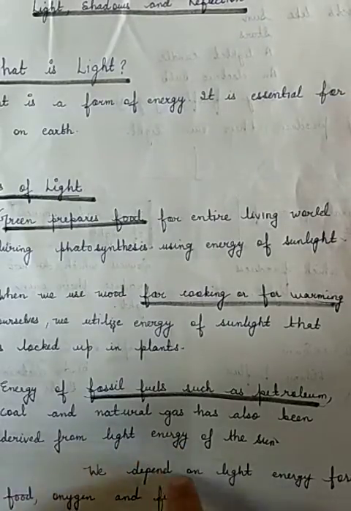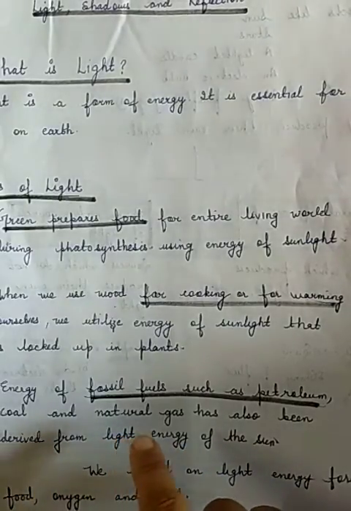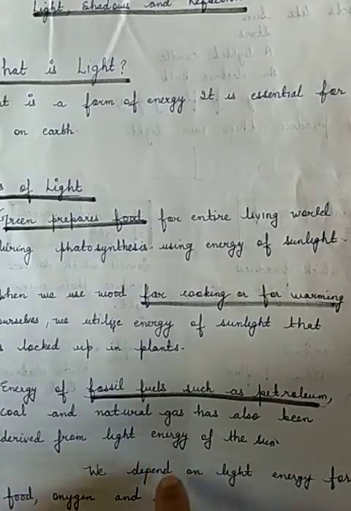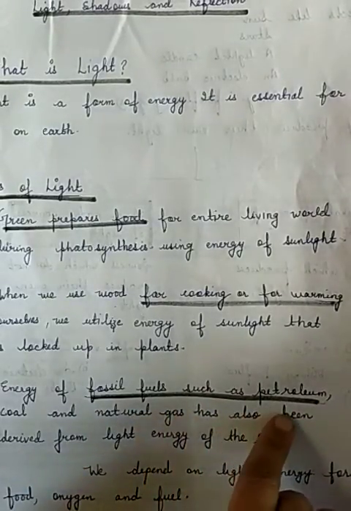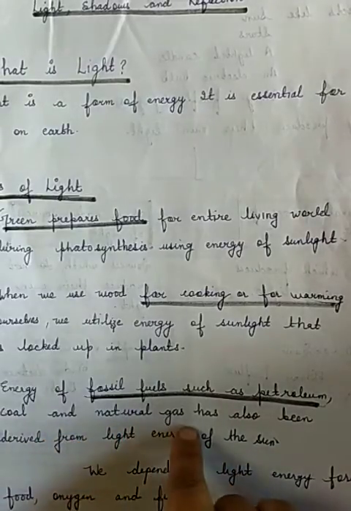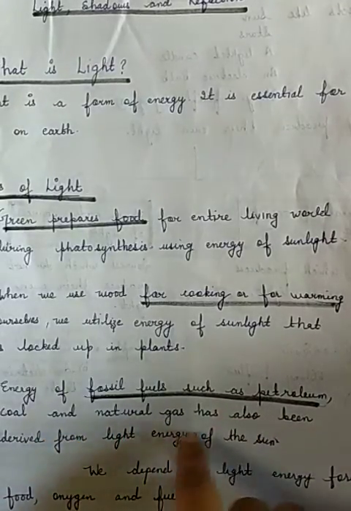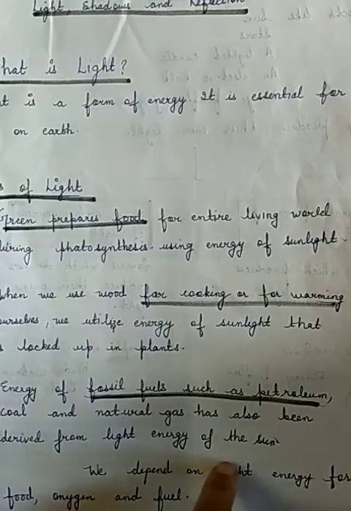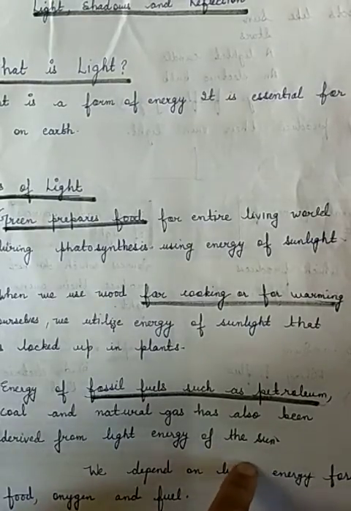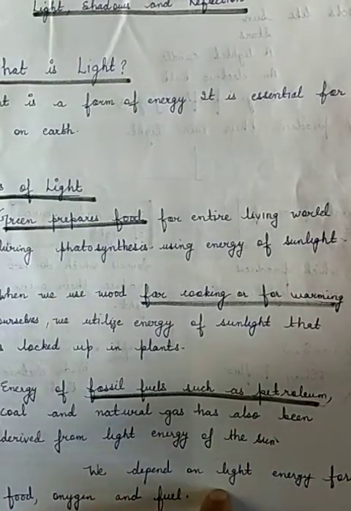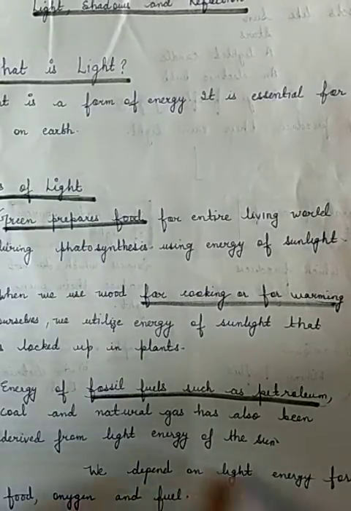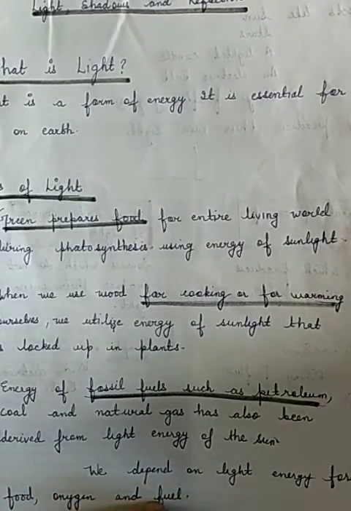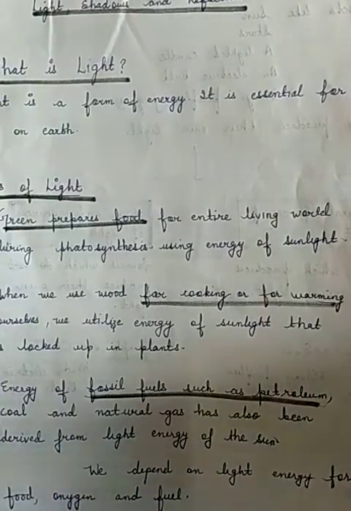Due to pressure and temperature, the fossil fuels are formed from dead plants and animals. So fossil fuels like petroleum, coal and natural gas are derived from the light energy of the sun. So that is also a use of energy. In short, we can say that we depend on light energy for food, for oxygen and fuel.